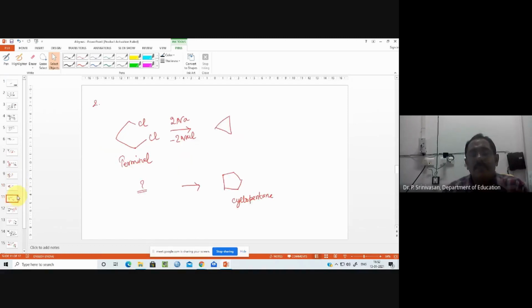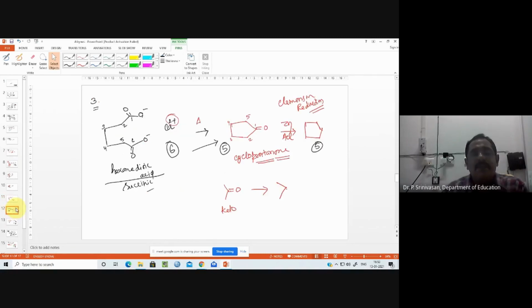The second is from terminal halides, a simple reaction. And the third is the calcium salt of dioic acid. It goes via two steps. The first step is formation of a keto system. Upon reduction, the keto system goes to a CH2 system. Okay.